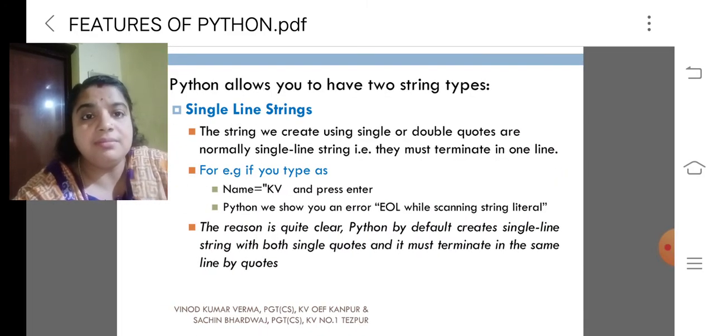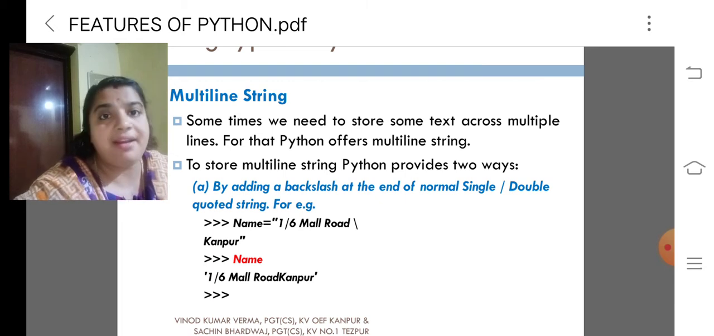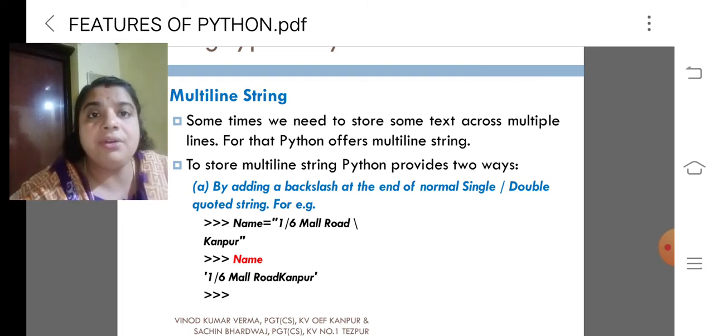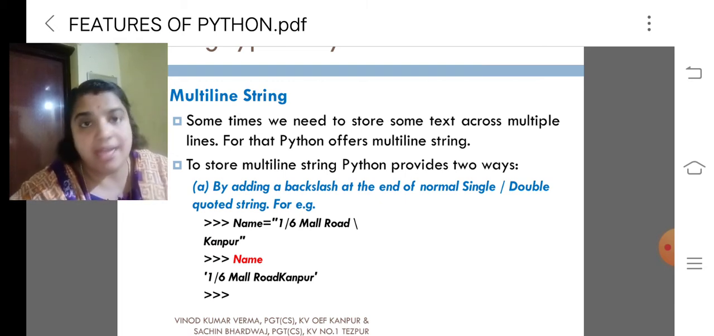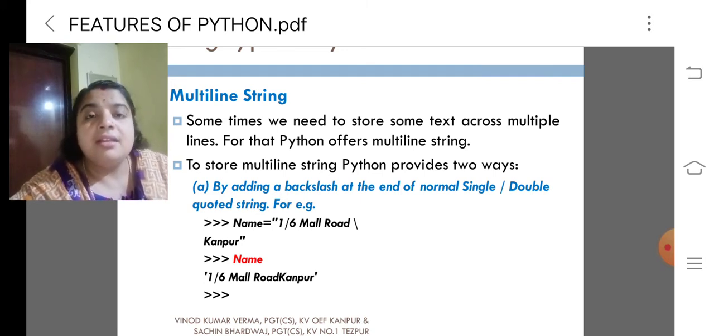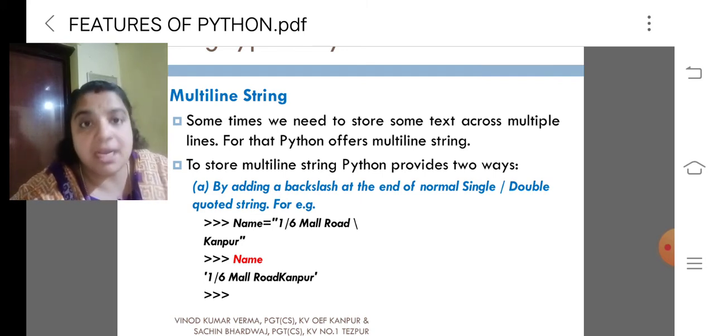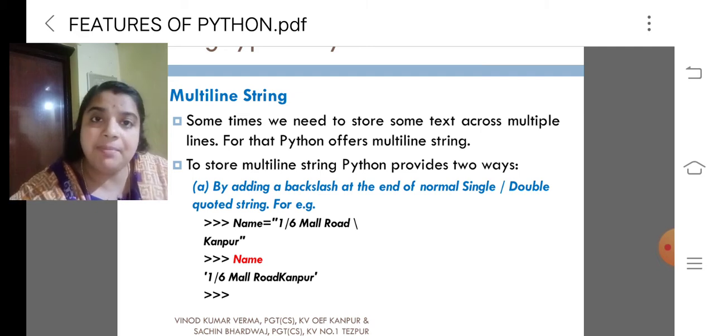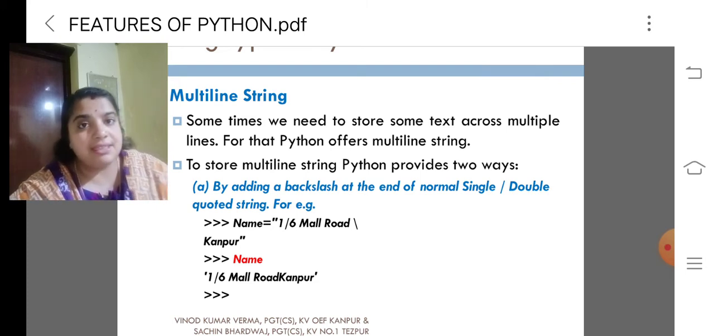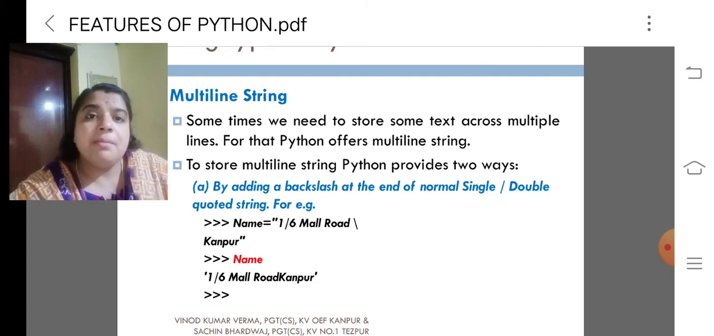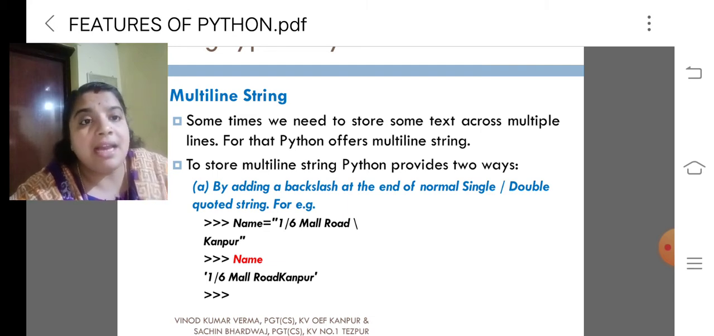My dear children, we should be aware that if you create a single line string, the inverted commas must be terminated at the proper line, that is, at the same line. The next one we should discuss is the multiple line string. Sometimes we need multiple lines in our programs. To store a multiple line string, Python provides two ways.